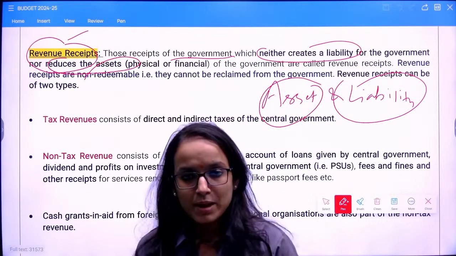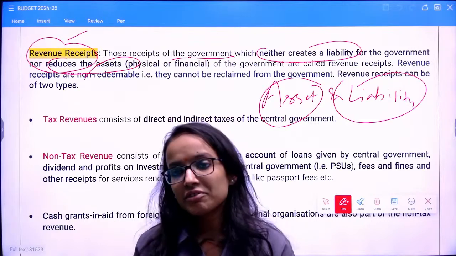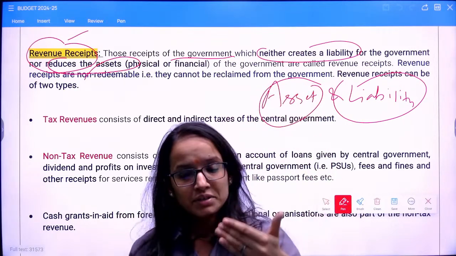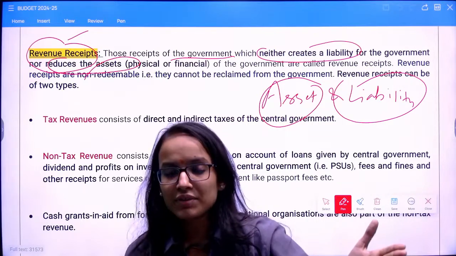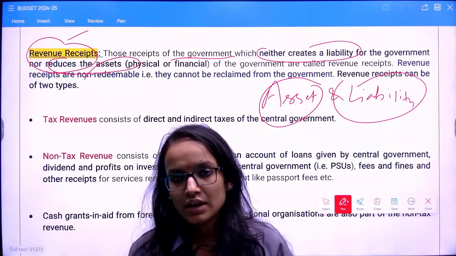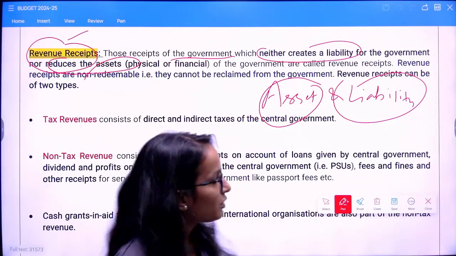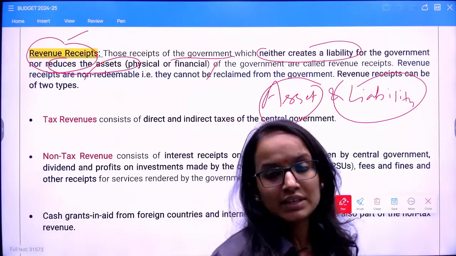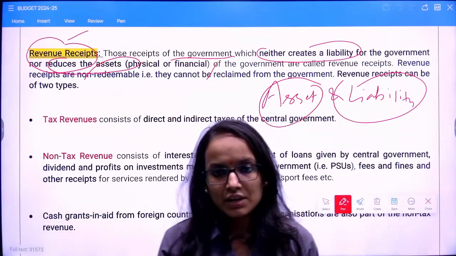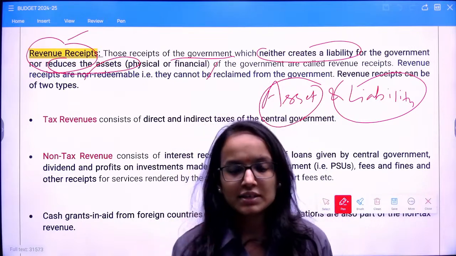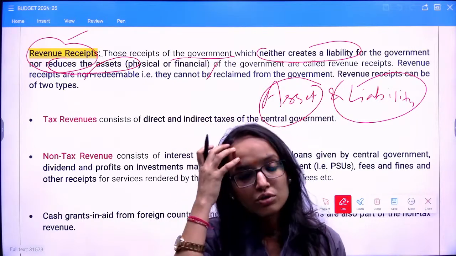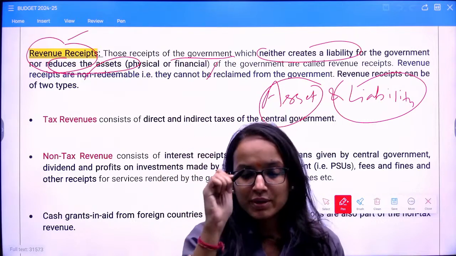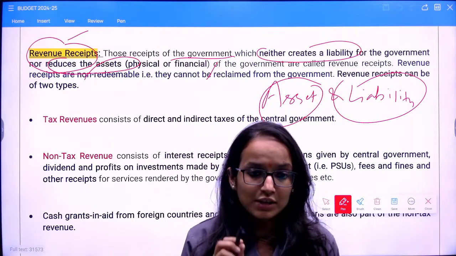So remember this thing, revenue receipts neither create liability nor reduce asset. Now whatever is in front of you, you can easily classify that, okay, this is a revenue receipt. Try and understand why we say that. You know very well what a liability is and what an asset is. Also, if you get confused, the asset-liability condition, as mentioned in the balance sheet, has to be referred to.